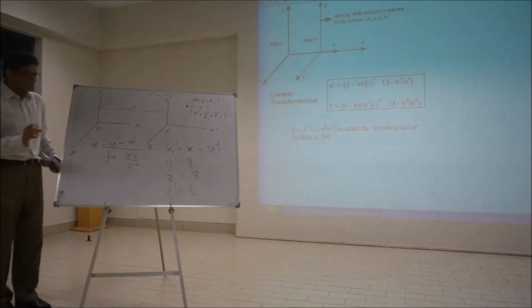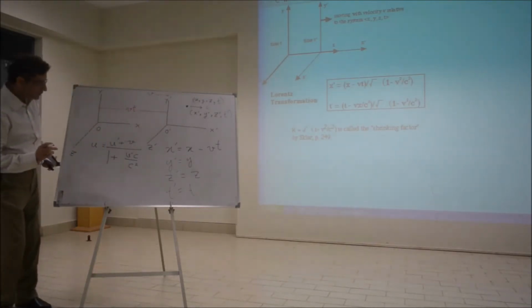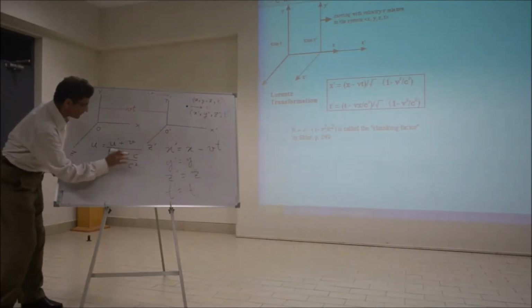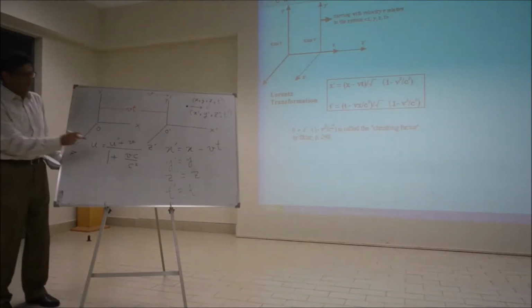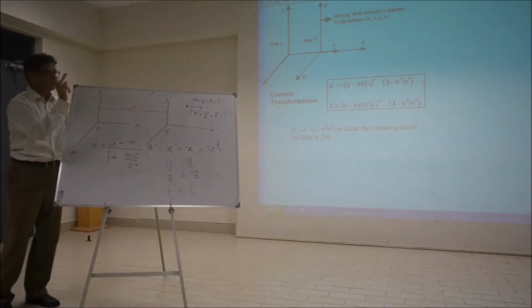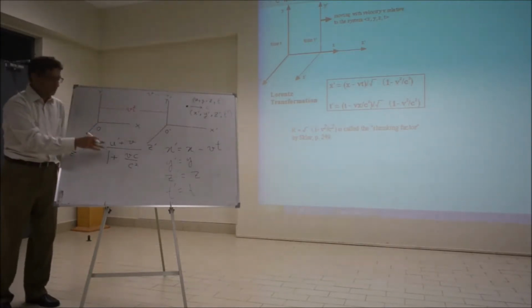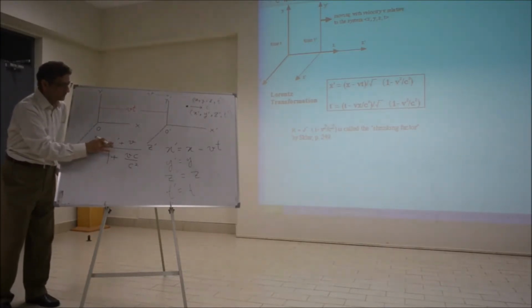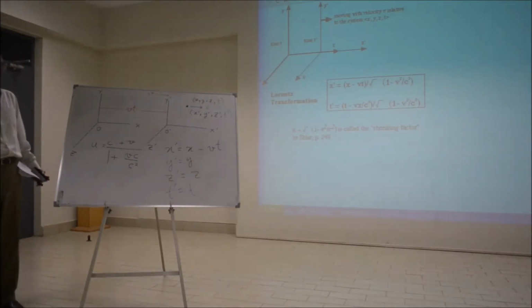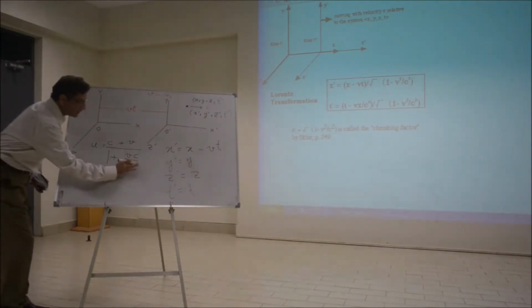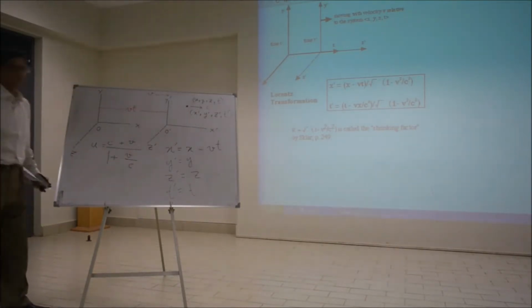Suppose the speed of the particle in that frame, u prime, is c. So I replace u prime by c.